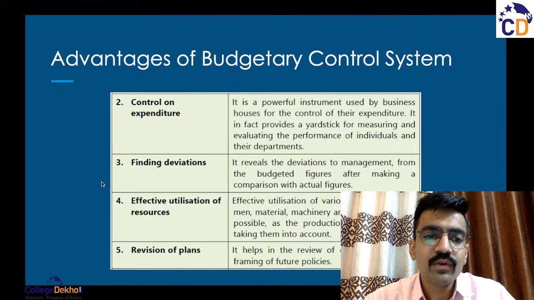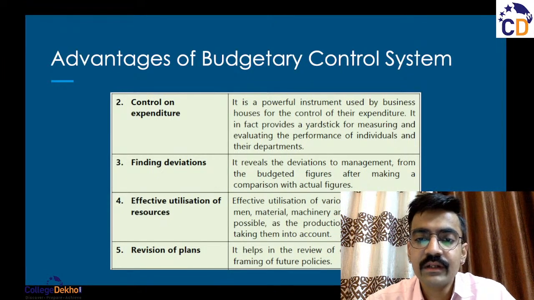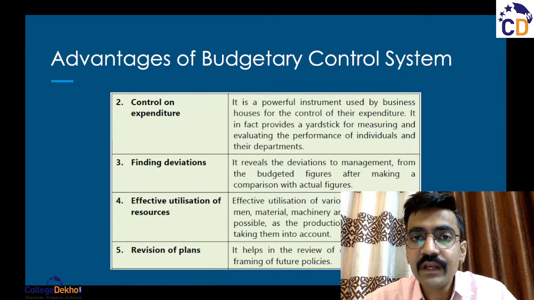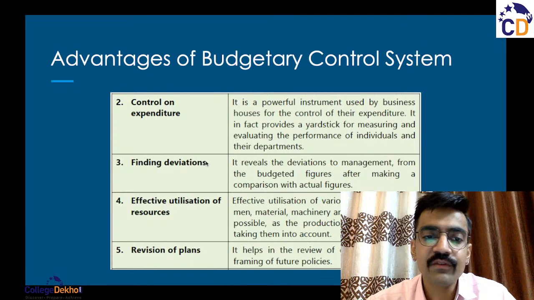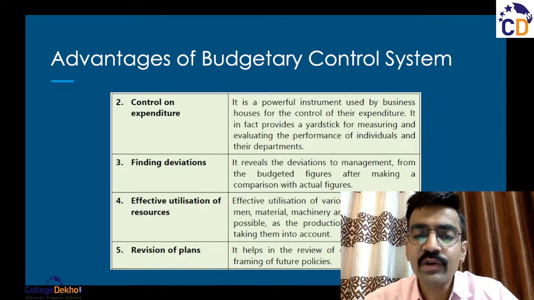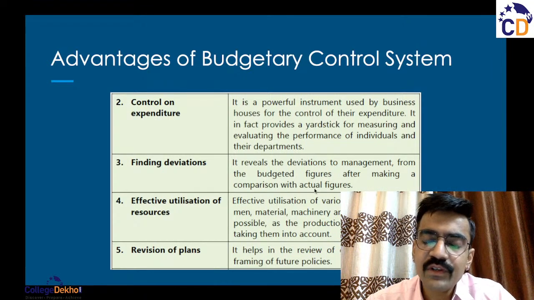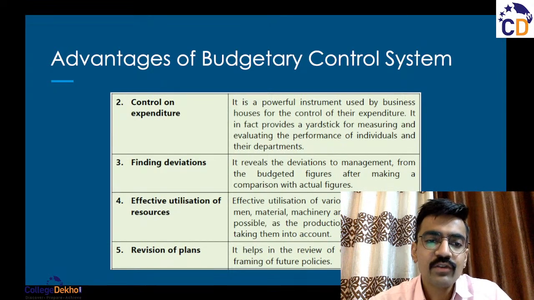All right. Now next is finding deviations, as in this is also related with fixing the accountability on the failure of this budget, right? Why this budget has failed specifically, what were the deviations because of which the budget has failed. If it was a fault of the budget in itself, as in it was too far away from the actual figures, from the practical events, or if there was a person responsible, so these deviations are found and then accountability is fixed.